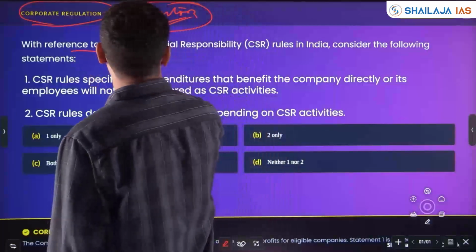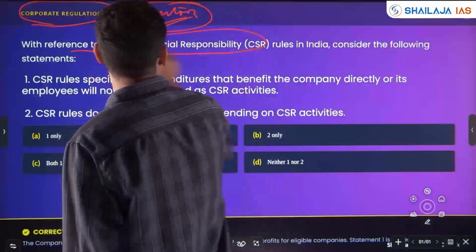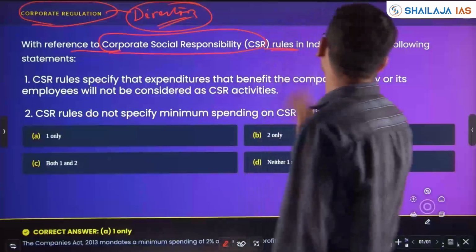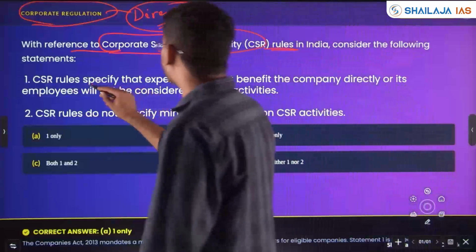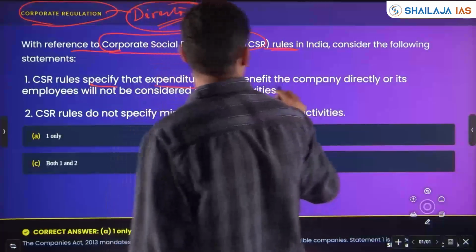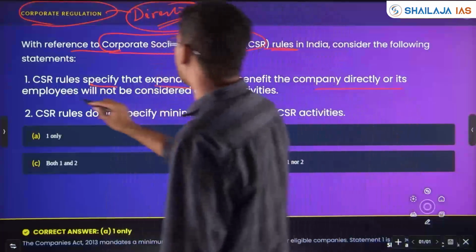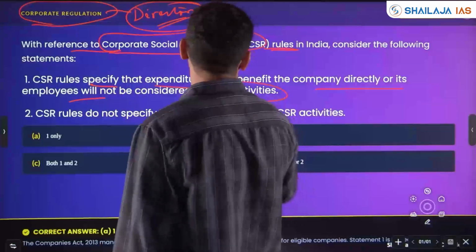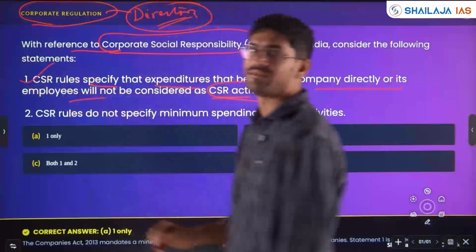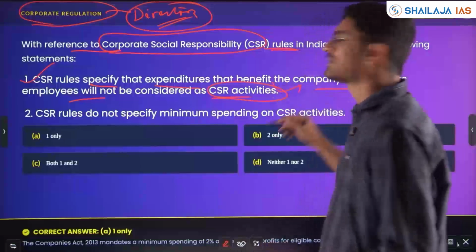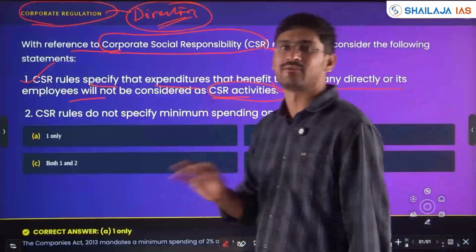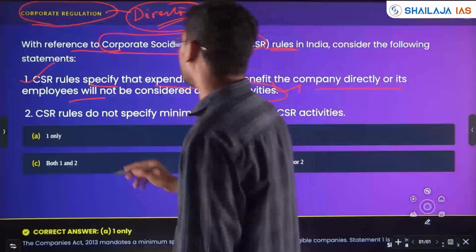With reference to corporate social responsibility rules in India, consider the following statements. CSR rules specify that expenditure that benefits the company directly or its employees will not be considered as CSR activities. Yes, funds cannot be used to help or benefit their own company or their employees. That will not be considered CSR activities.